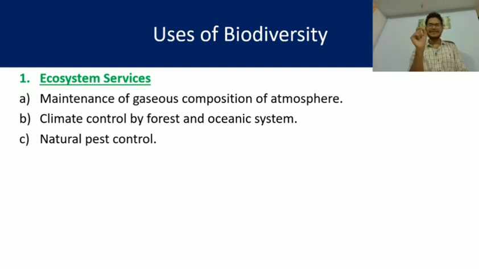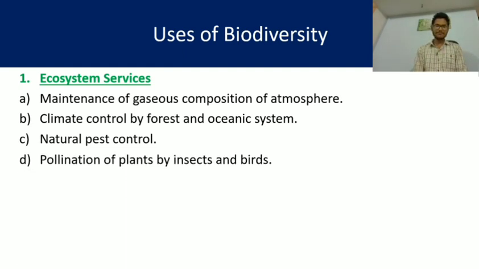The pests are eaten by birds, and birds are a part of the biodiversity. So birds can eat the pests that harm our agriculture or any plant. In this way, biodiversity can be treated as natural pest control.